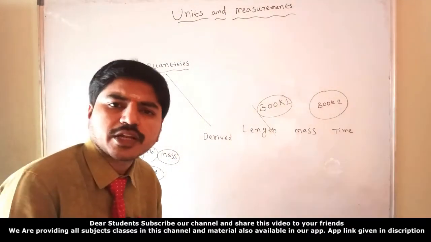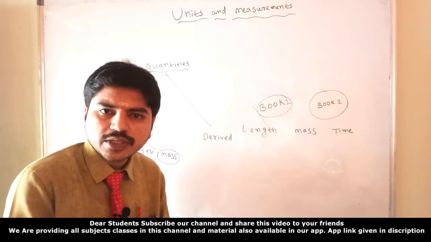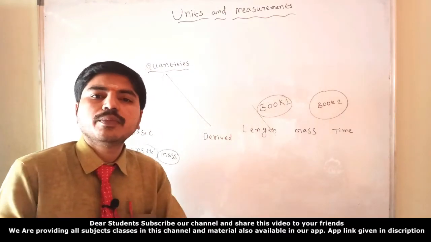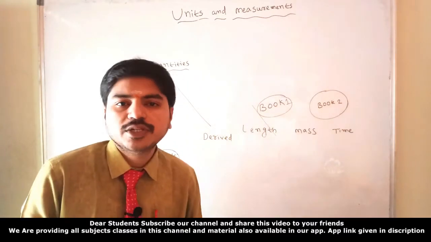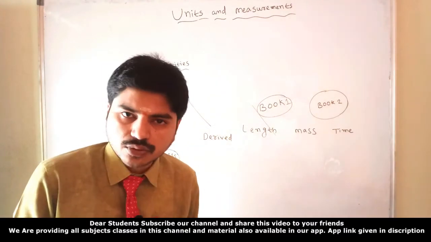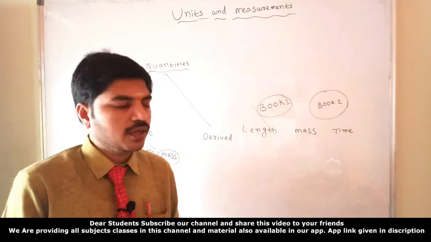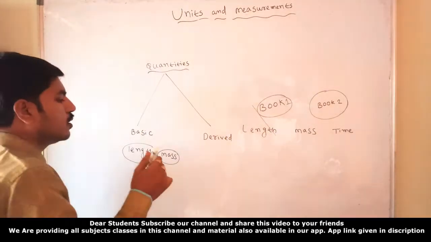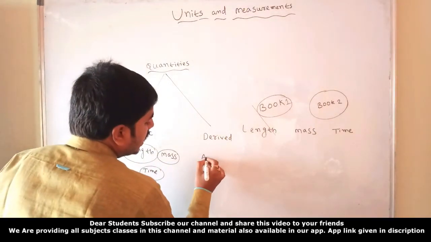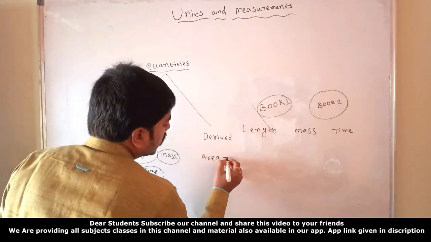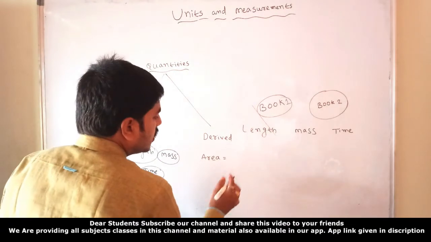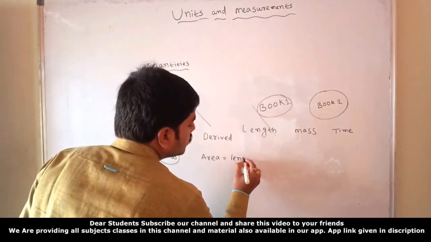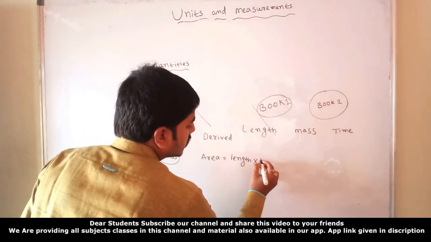What is meant by derived measurements? Derived means a combination of fundamental quantities or fundamental measurements; it is said to be a derived quantity. Okay? I'll give one very simple example to you all. For example, area. I'm going to talk about the area. What is the meaning of area? Length into breadth.